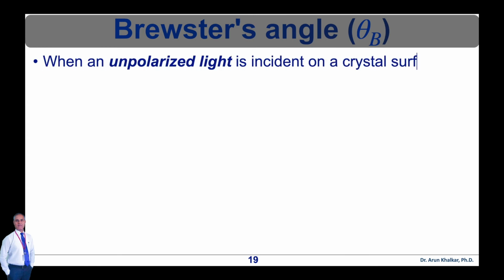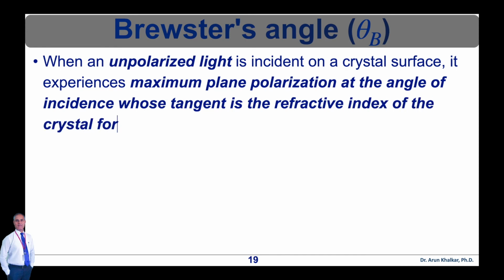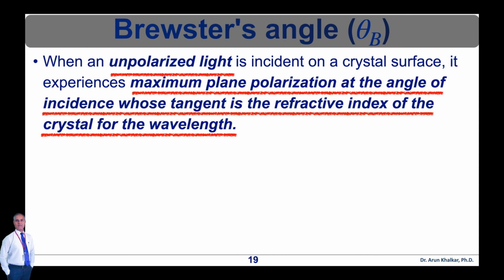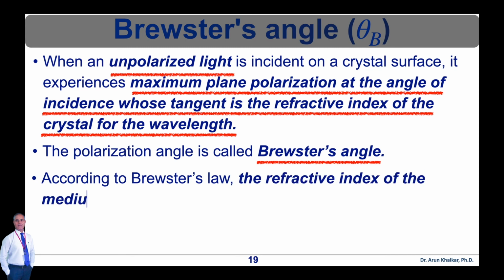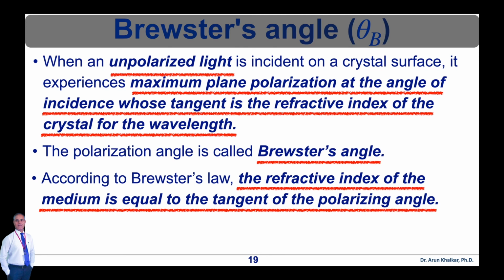According to Brewster's law, when an unpolarized light of known wavelength is incident on a crystal surface, it experiences maximum plane polarization at the angle of incidence, whose tangent is the refractive index of the crystal for the wavelength. Further, the polarization angle is also called Brewster's angle. According to this law, when light is incident at polarizing angle at the interface of refracting medium, the refractive index of the medium is equal to the tangent of the polarizing angle. Therefore, mu is equal to tan of theta B.